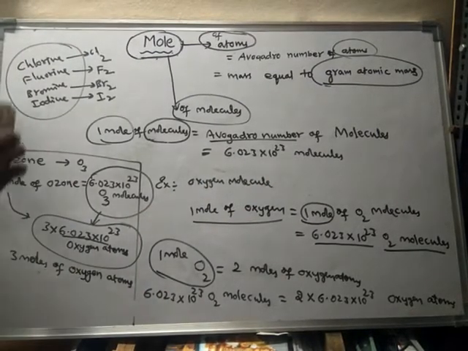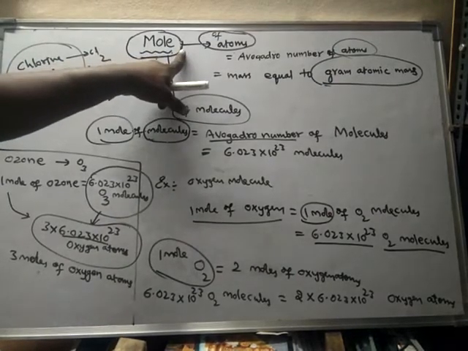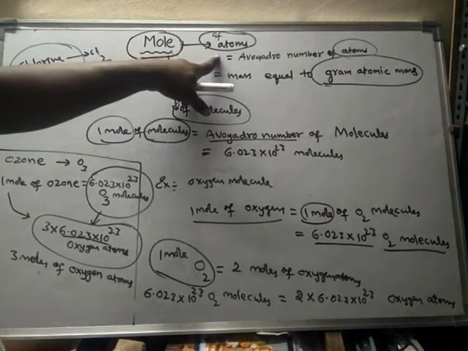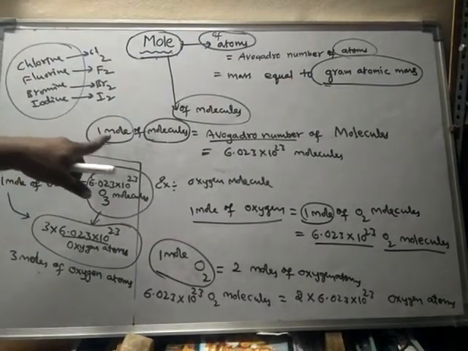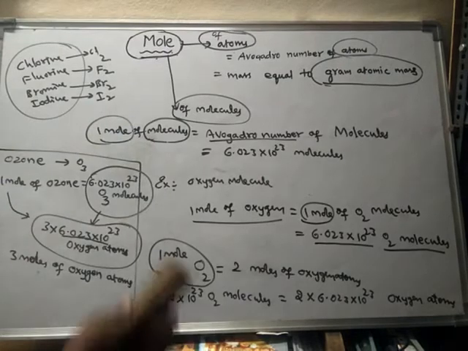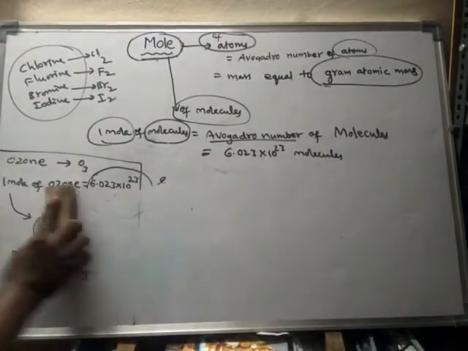Right. Now we will discuss mole of molecules, like how we discussed mole of atoms. 1 mole of atoms is equal to the mass equal to gram atomic mass. So then 1 mole of molecules is equal to how much mass?